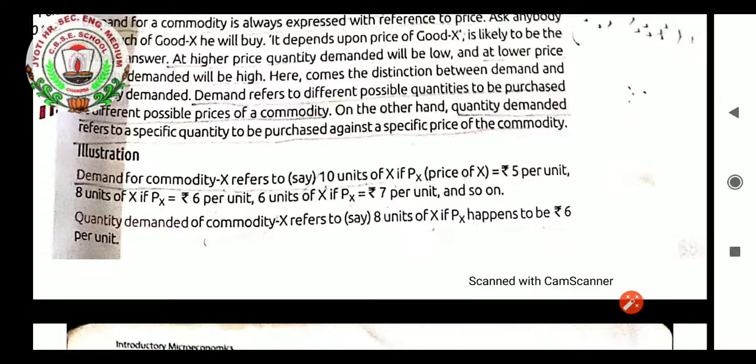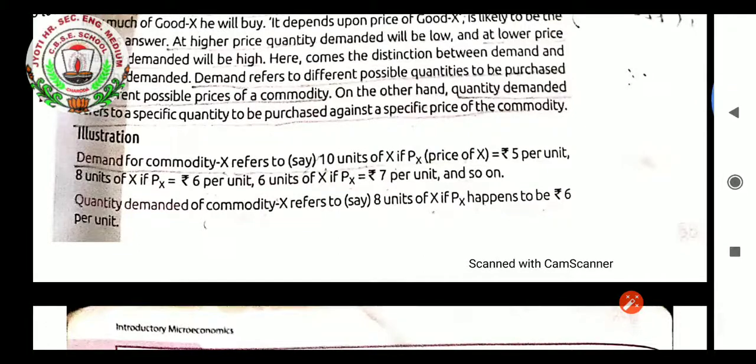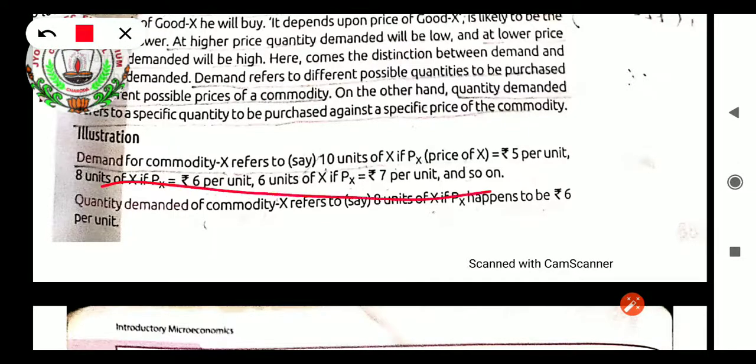10 units. When the price increases from rupees 5 to rupees 6, it is just a 1 rupee increase in the price of a commodity, but you can see a decrease in the demand of the person. From 10 units, the person has demanded 8 units. So here it shows the decline in demand when the price of the product is increasing. This line has been explaining only that.